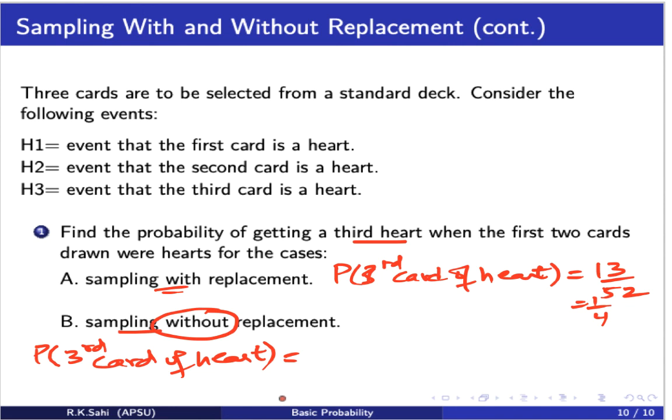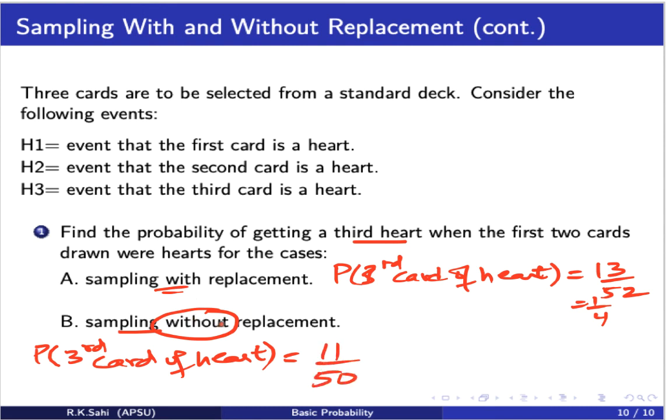Now let's look at the second card being drawn, and that happens to be a heart. And we do not replace it back. So how many total cards are there? 50. I made a mistake earlier. The first time we draw a heart, we have 12 hearts left. And now when we draw the second time, we have 11 hearts left. And the total number of cards is 50. So the probability of getting a third card of heart is now 11 over 50.